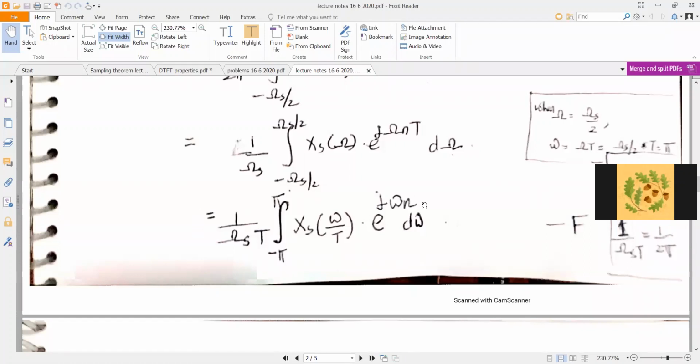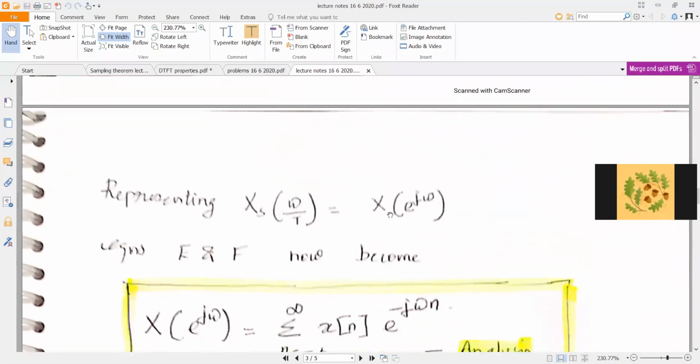So this integral reduces to 1 by omega s T, integral from minus pi to plus pi of X of omega by T into e raised to j omega n d omega. Observe that omega s times T is just equal to 2 pi. So this outer term reduces to 1 by 2 pi.